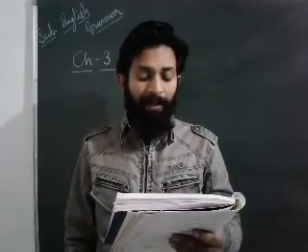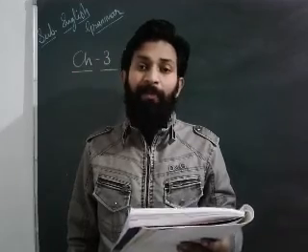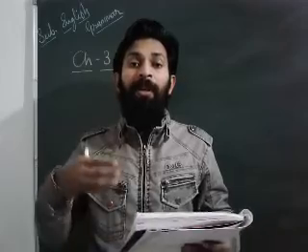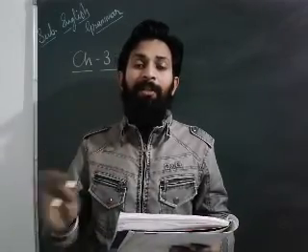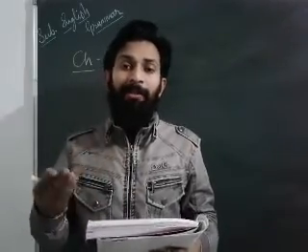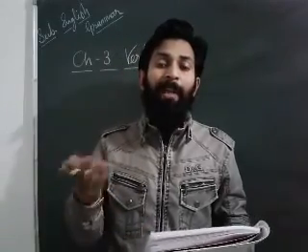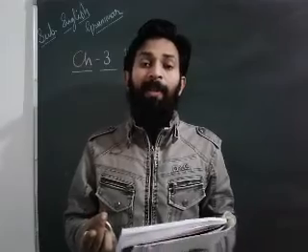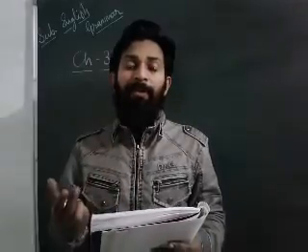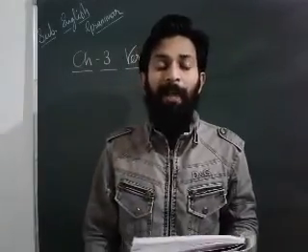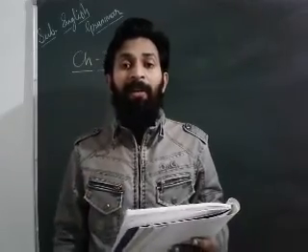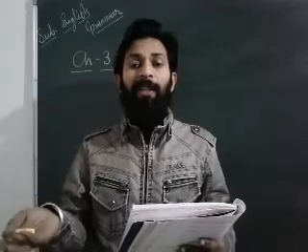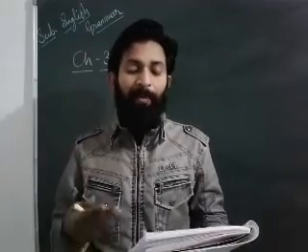Verbs are affected by the aspect of time. If the action finishes in the present, then we have to use the present verb. If that action happened in the past, then we have to use the past form or past participle. Mostly three forms are there: the verb's first form known as present, the second form as past, and the third form as past participle. After that there are other forms like verb first form plus s/es, or verb first form plus ing. We know all these types of verbs.